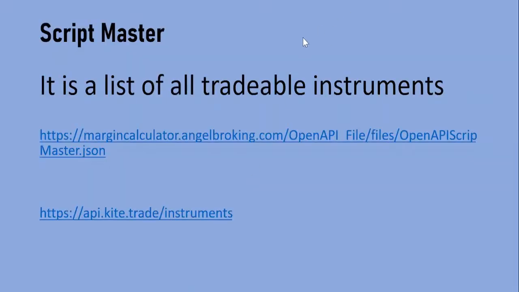So where do we get all these details? We can find all these details in Script Master. So Script Master is a list of all tradable instruments. Every broker will provide all the tradable instruments. In Angel Broking, I'm mentioning the hyperlink